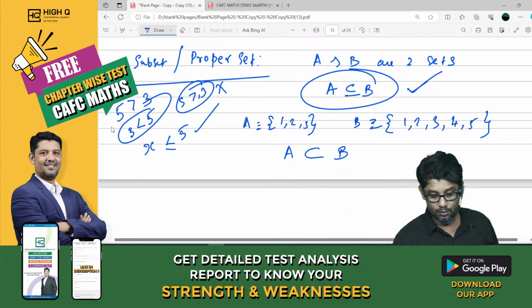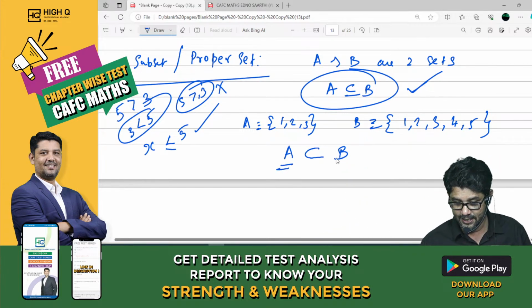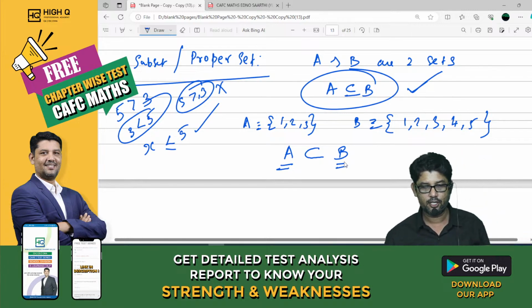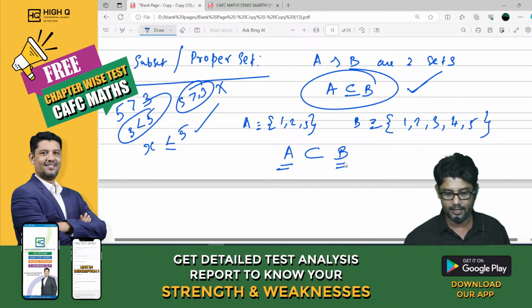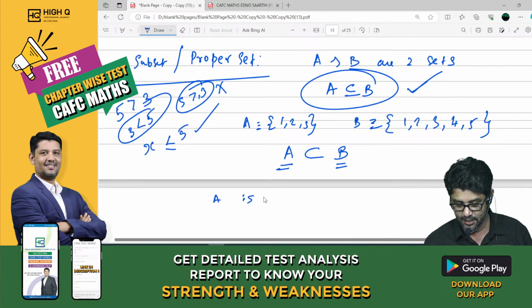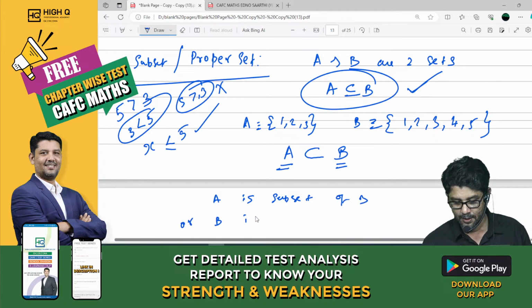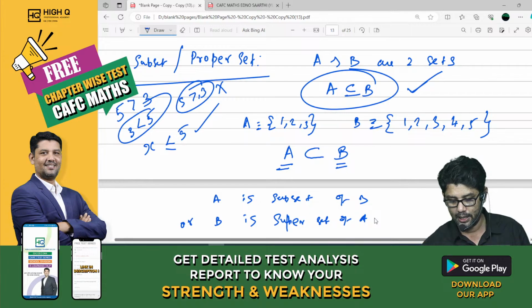Okay. Now when I say A is a subset of B, we can also say B is a superset of A. So what do we call B, my dear?